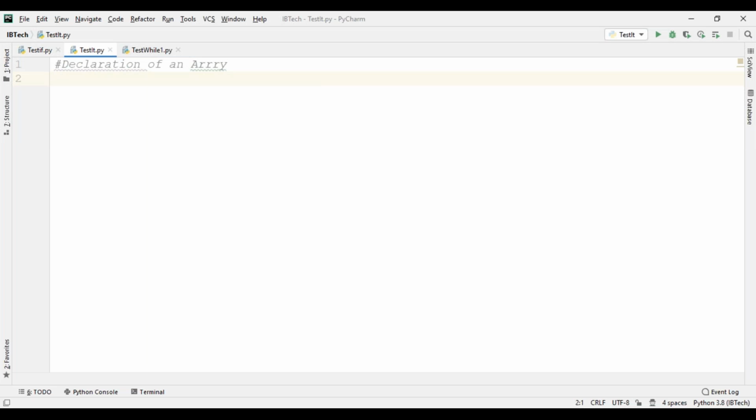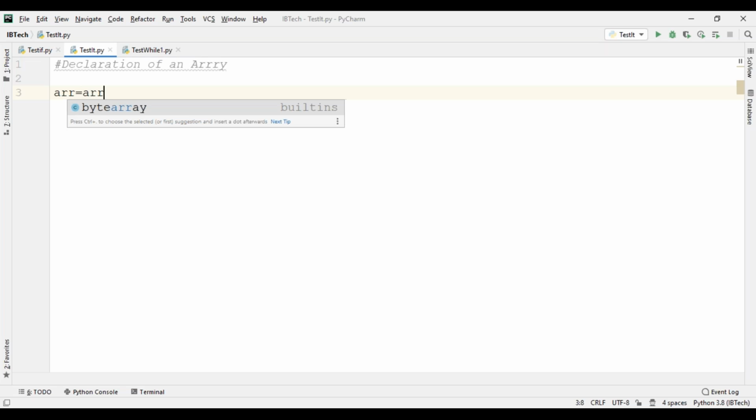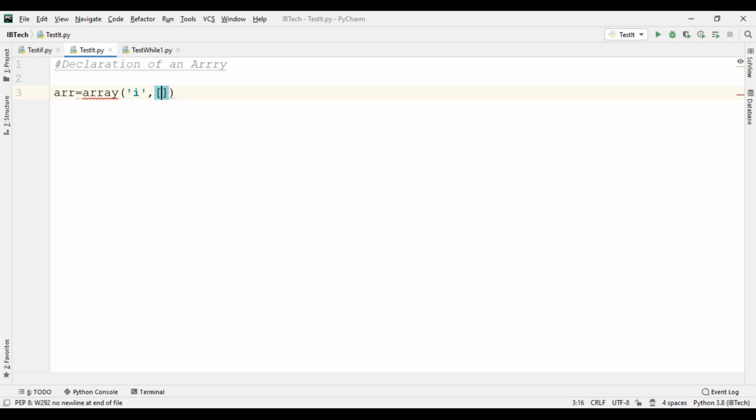I told you, you give some name: arr is equal to array, followed by a specific type code, integer i, comma, then a list of values 1, 2, 3, 4, 5, 6. So this is an array.